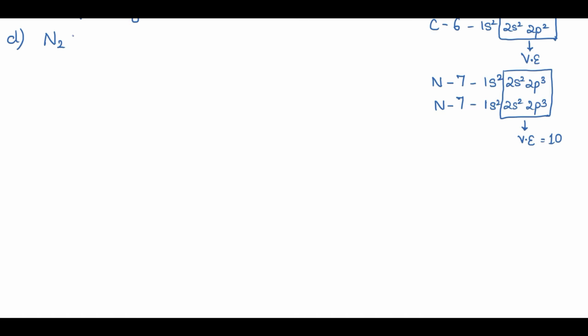So we'll see the molecular orbital configuration for these 10 valence electrons, starting from sigma 2s2, sigma star 2s2, sigma 2pz2, pi 2px2 and pi 2py2.